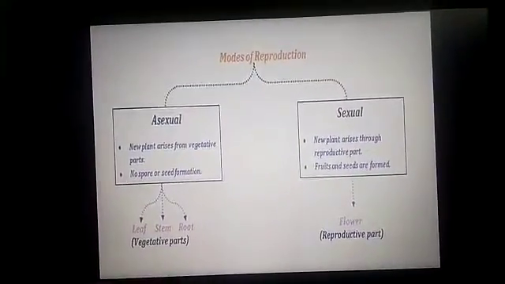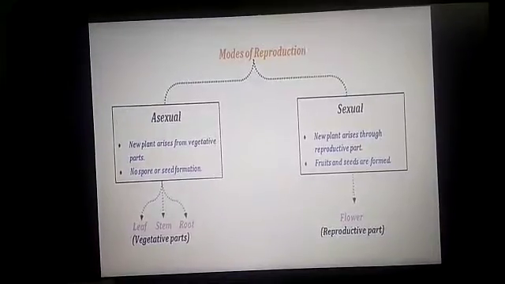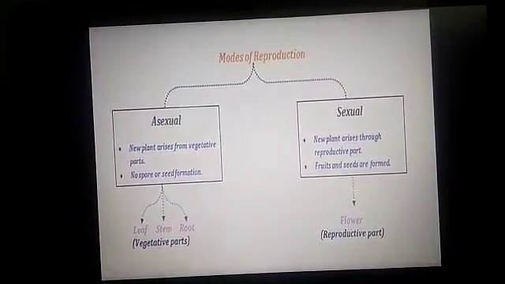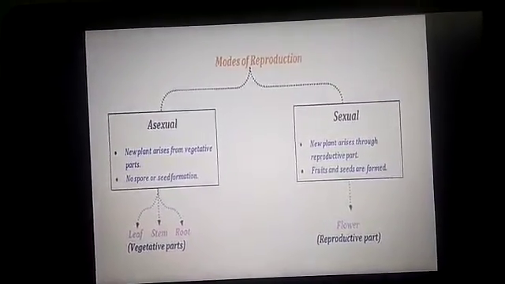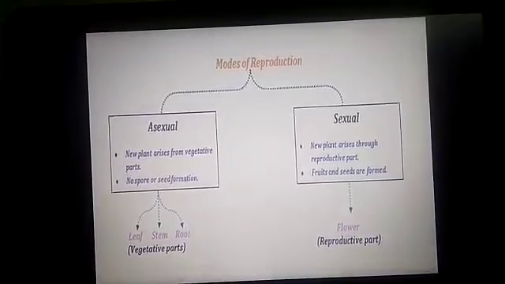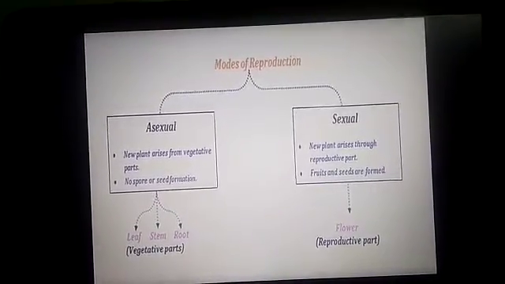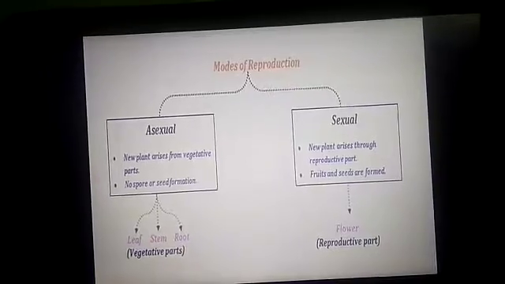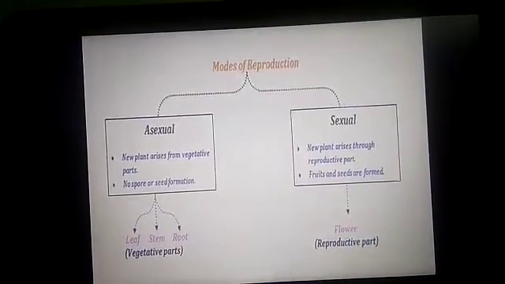So modes of reproduction. Modes of reproduction in plants are broadly grouped into two types. One is asexual and one is sexual. So asexual reproduction and sexual reproduction.